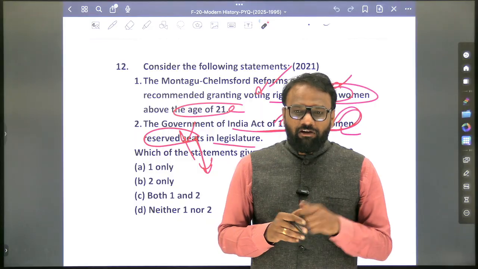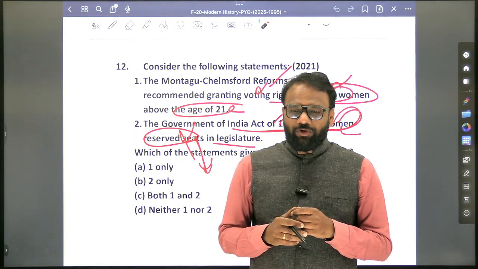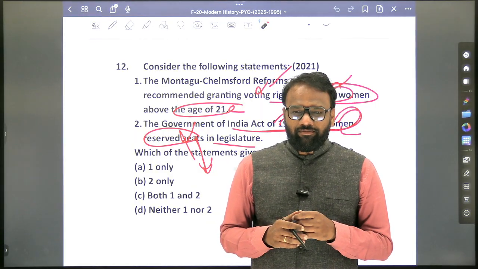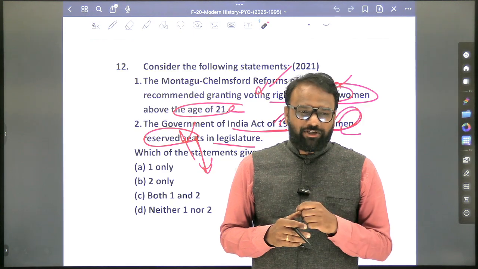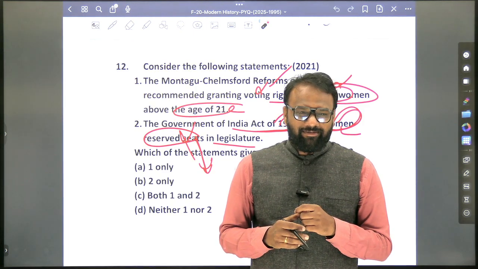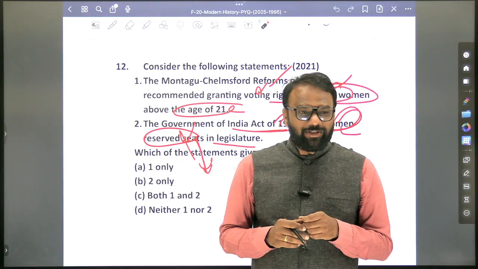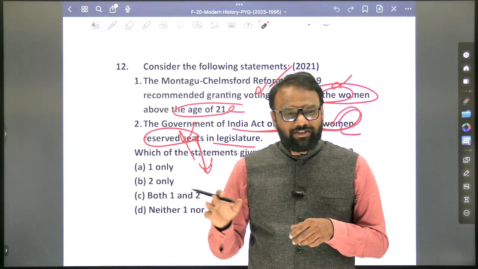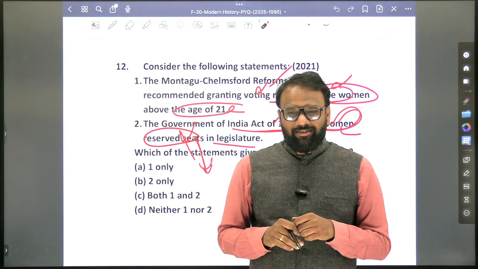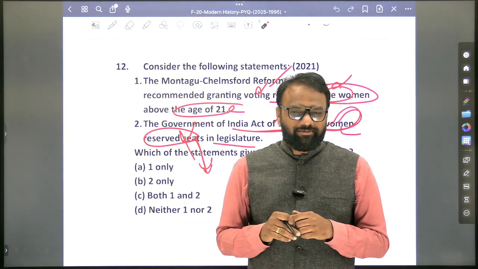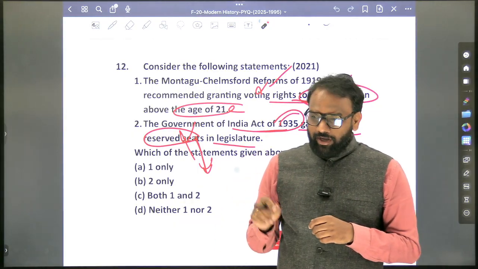Yes. Federal Court was established. Okay. Federal Court was established. Next, RBI was established. Yes. Diarchy at the Center was established. How about diarchy in the provinces? Abolished. Okay.